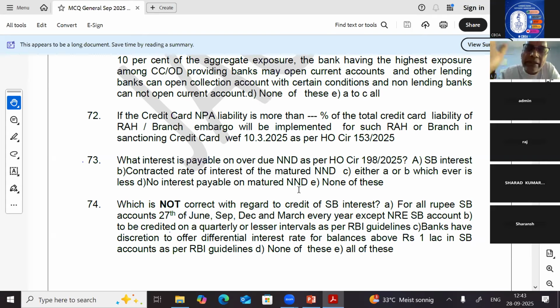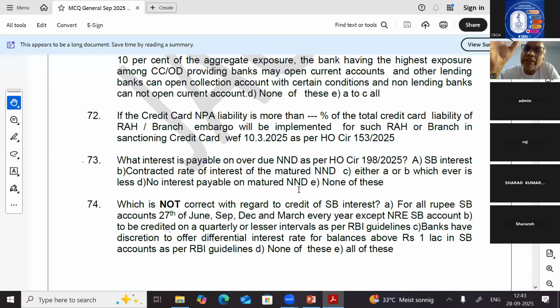If a domestic term deposit or an NRO term deposit is overdue, that means it is already matured, and the proceeds are supposed to go to a head called, in particular, SL overdue deposits. So when the customers come for renewal of that overdue deposit after some time, what interest is payable for that overdue period?